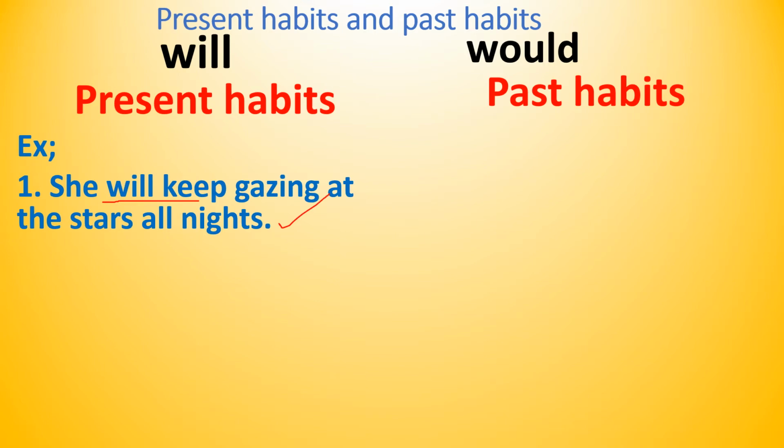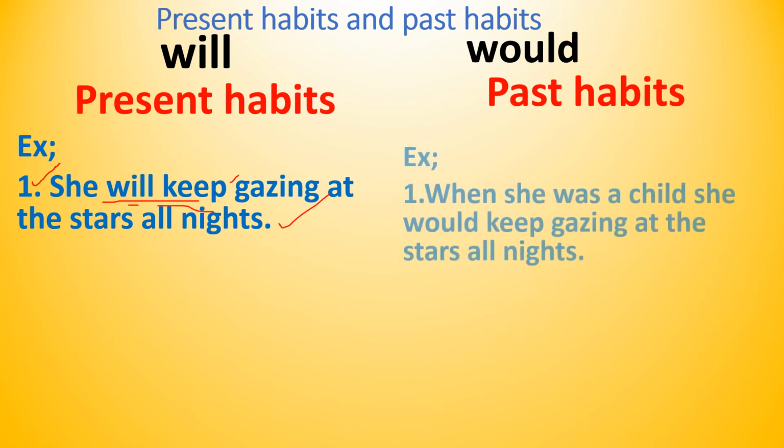She will keep gazing at the stars all night. Why? Because that present habit is emphasized here. When we want to emphasize that present habit of the particular person, that should be expressed in a simple future. Simple future is like will plus base form or infinitive. Okay. What about past habit?